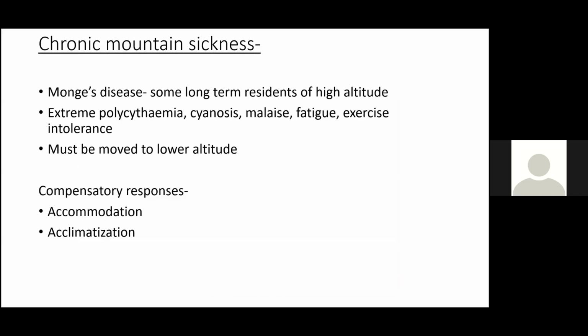The last syndrome is chronic mountain sickness. So it's also known as Monge's disease. Some long-time residents of high altitude may also develop symptoms due to low PO2, though they are long-term residents. So when can this occur? In long-term residents, we think that they are already acclimatized, but they can also develop symptoms sometimes. This is mainly due to renal failure, or some other disease which is contributing.